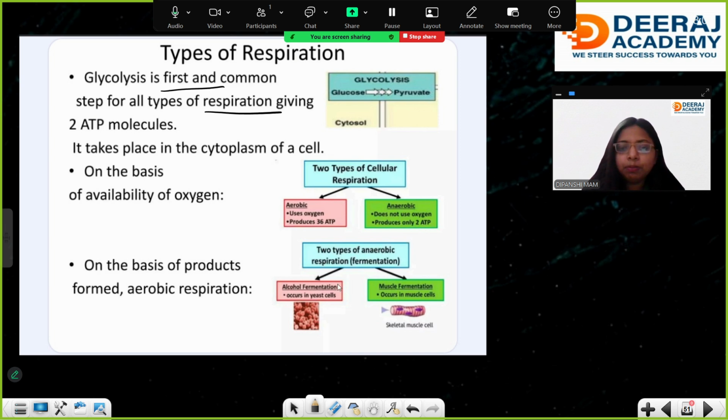There are two types of anaerobic respiration: alcoholic fermentation and muscle fermentation. In muscle fermentation, lactic acid is produced, which causes muscle fatigue. That is more common in athletes. Alcohol fermentation is used in the alcohol industry.